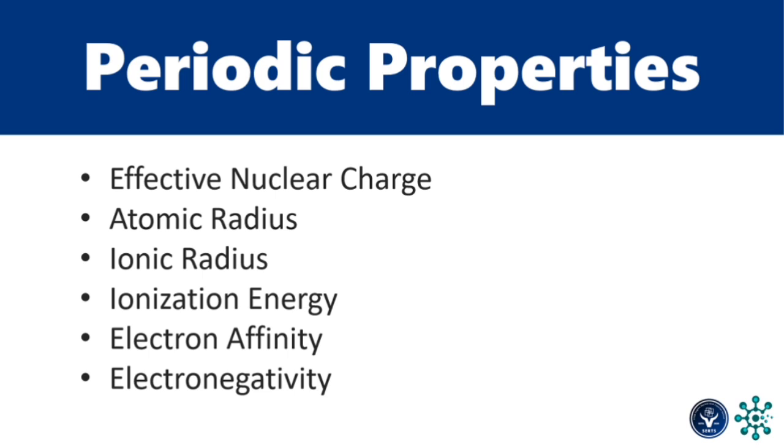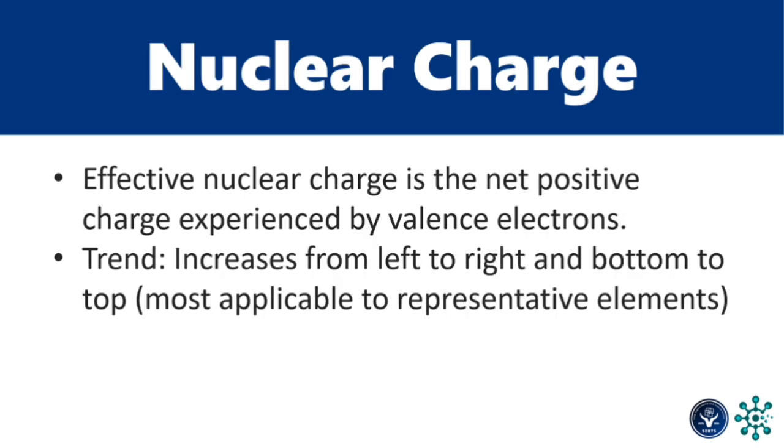Let us now talk about the periodic properties. We have the following. We will discuss their definitions and their general trend. Starting with the nuclear charge, effective nuclear charge is the net positive charge experienced by valence electrons. The trend increases from left to right and bottom to top.